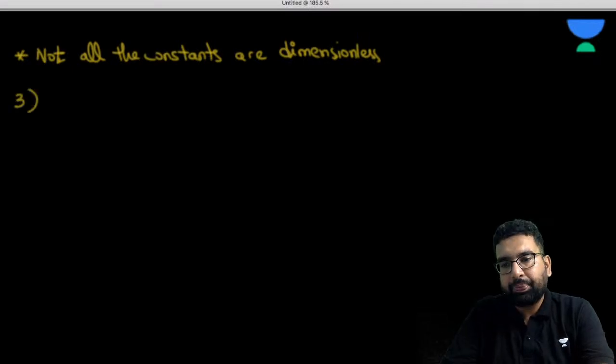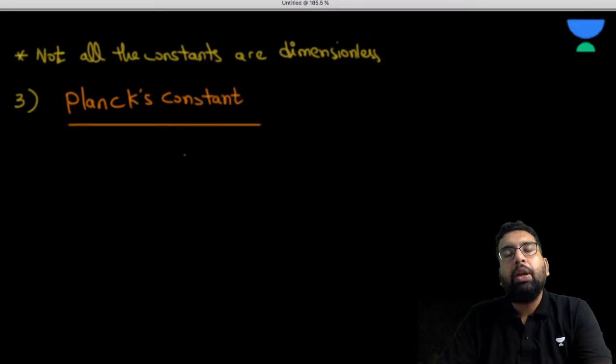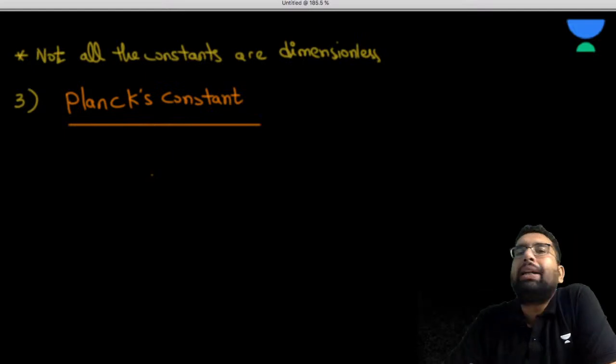Now let us get the dimension of Planck's constant. How can we get the dimension of Planck's constant? Sir, if we know the formula, we can get the dimension, right? So I'm going to give you the formula.